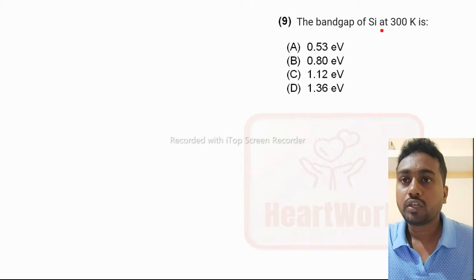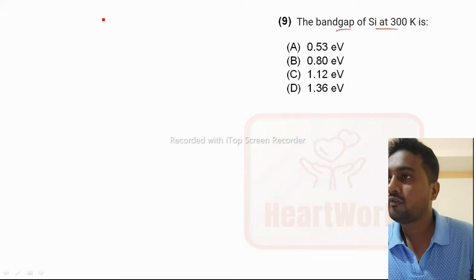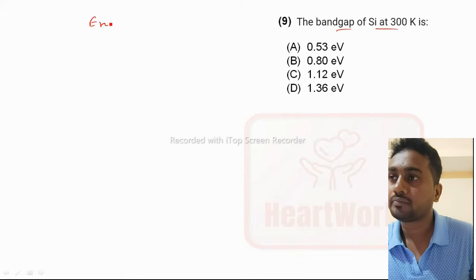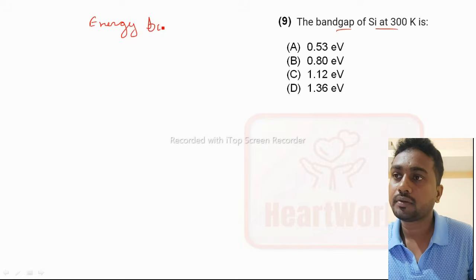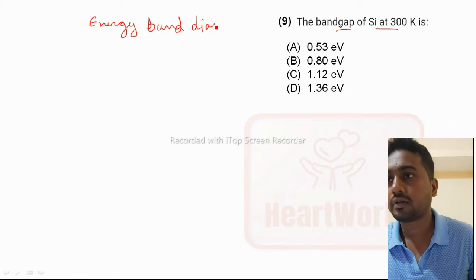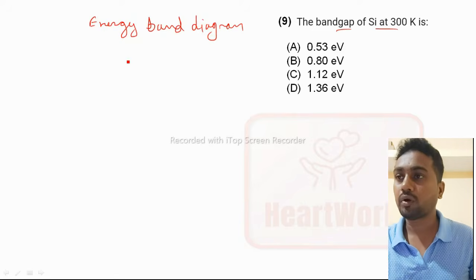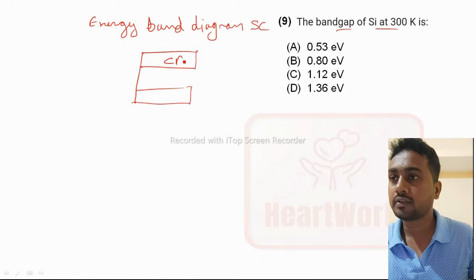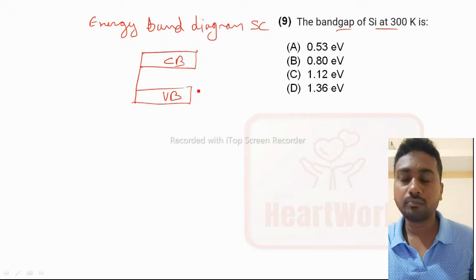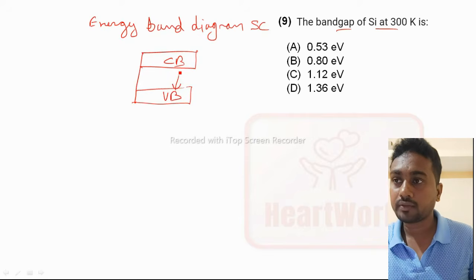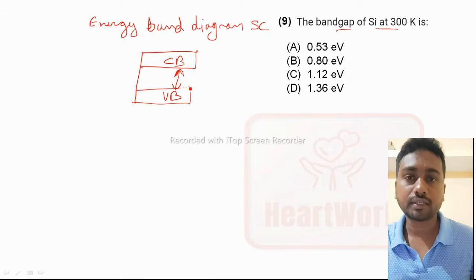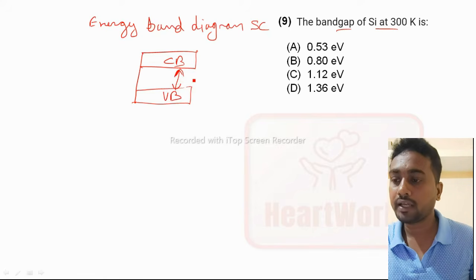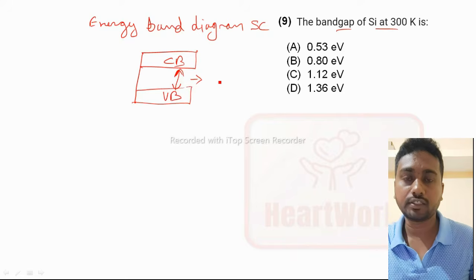The band gap of silicon at 300 Kelvin is? Band gap of silicon. If we talk about the energy band diagram of a semiconductor, it will be like this. This is the conduction band, this is the valence band. So band gap means the gap between conduction band and valence band, called the energy band gap or forbidden energy gap.